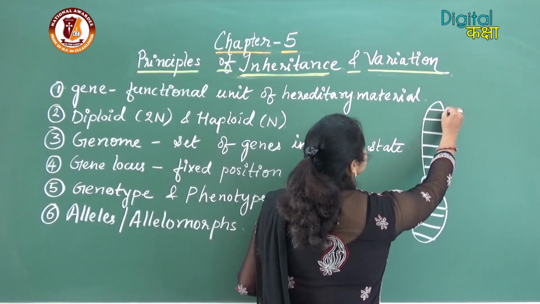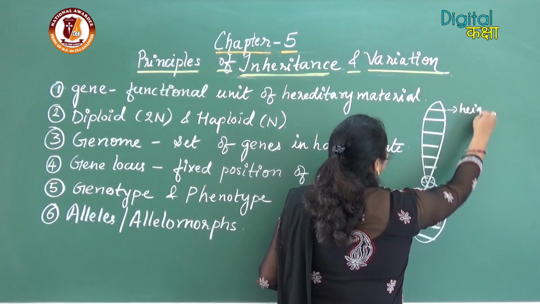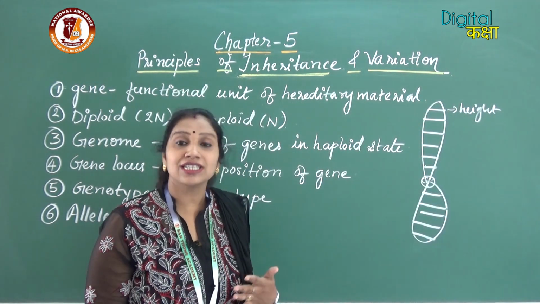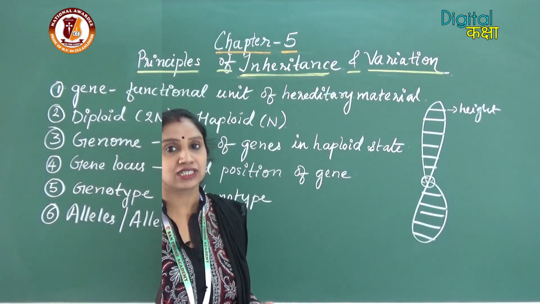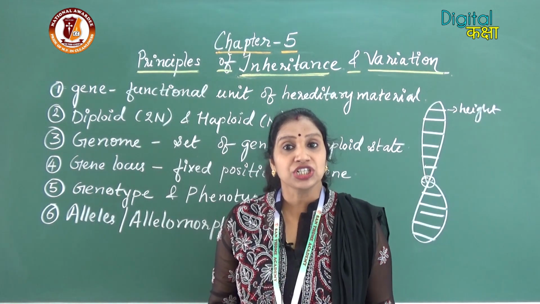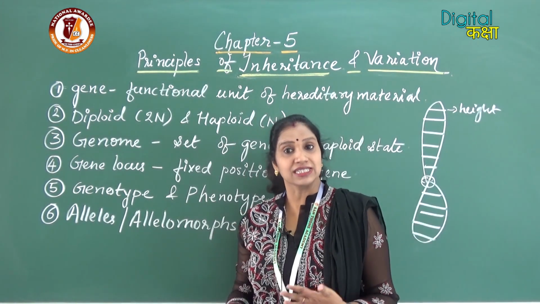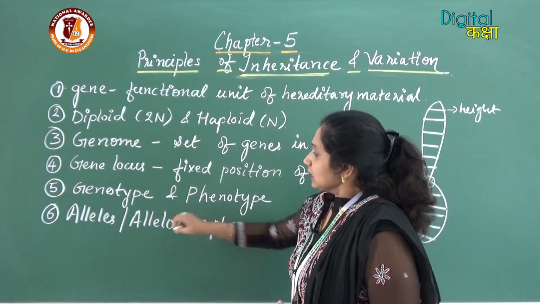For example, this is the first gene. For example, this is the gene of height. So, the position of this gene of height is called the gene loci of height. Gene loci is the position of genes on the chromosomes. Different genes occupy different positions on the chromosomes.